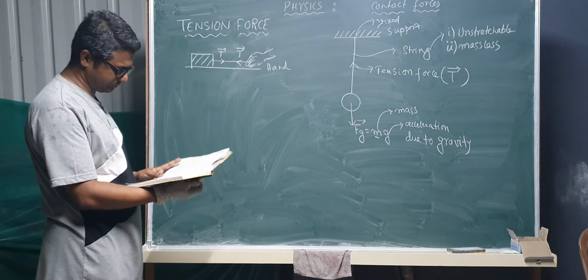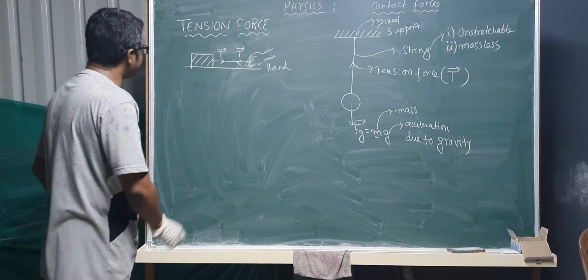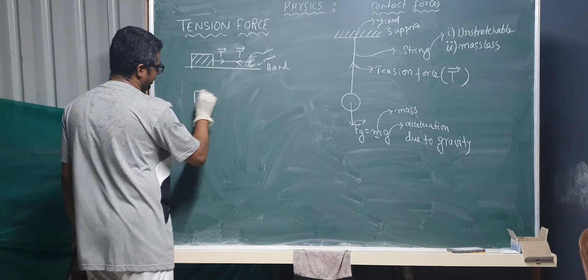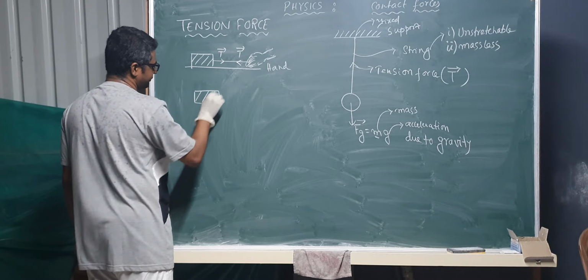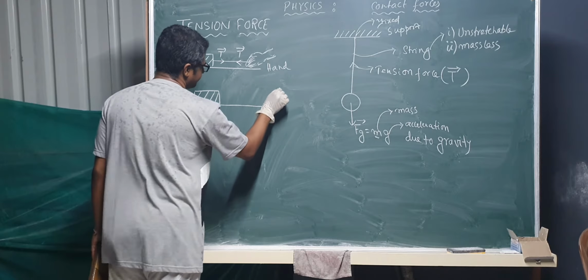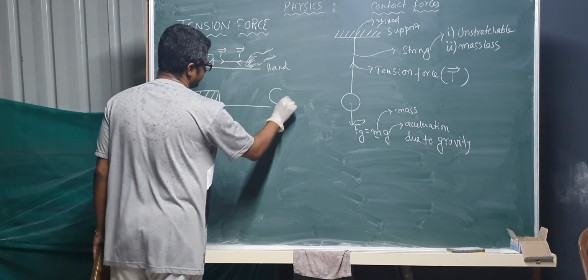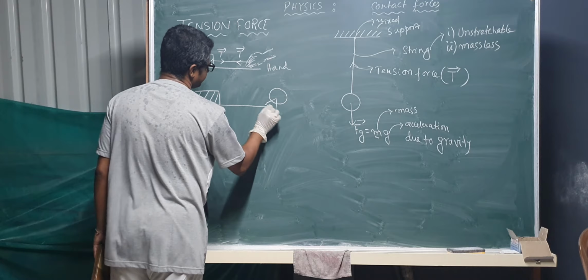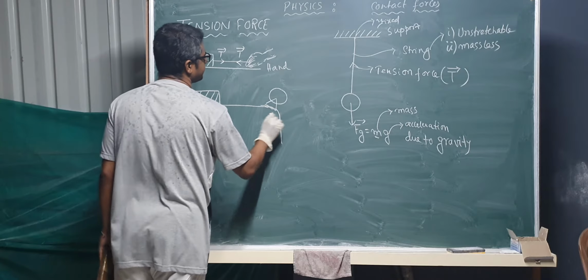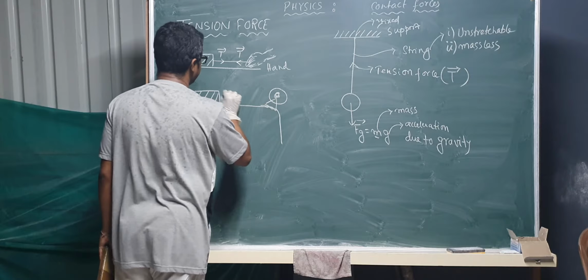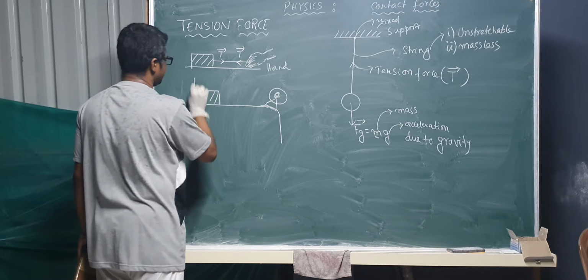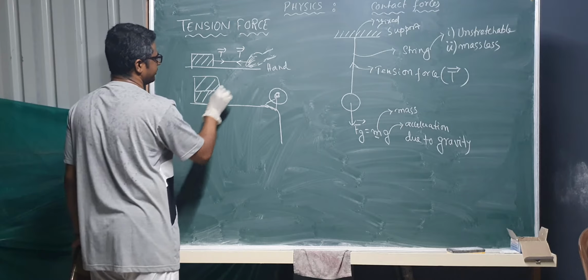Next another example, the same thing. What I'll do now is put a support. So this is a pulley. I'll make this a little bigger.